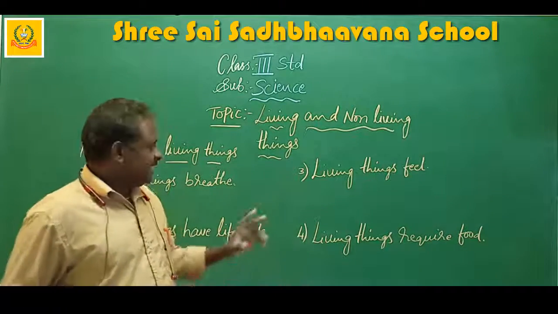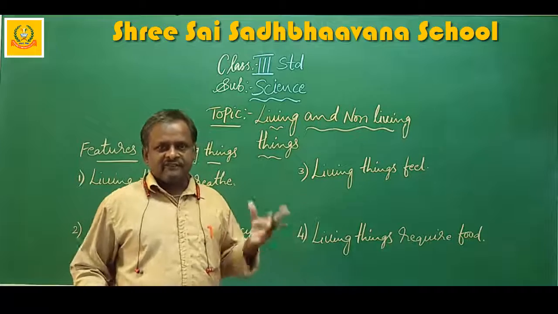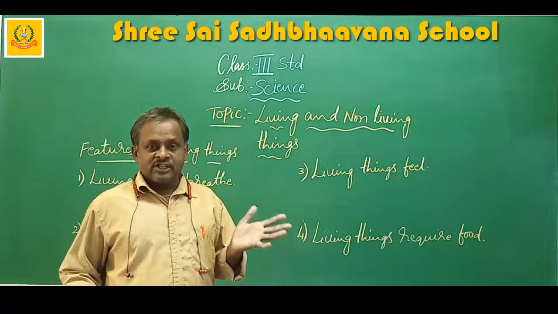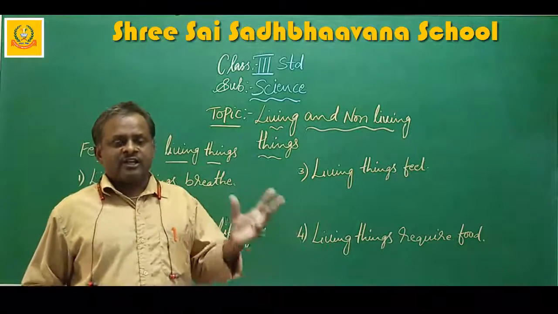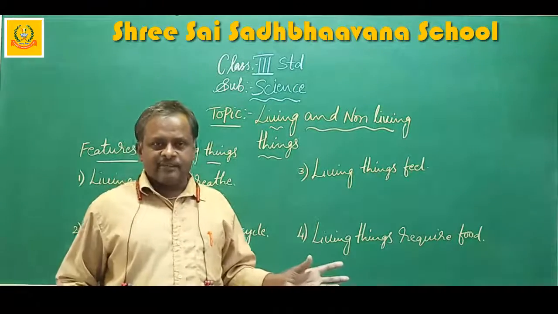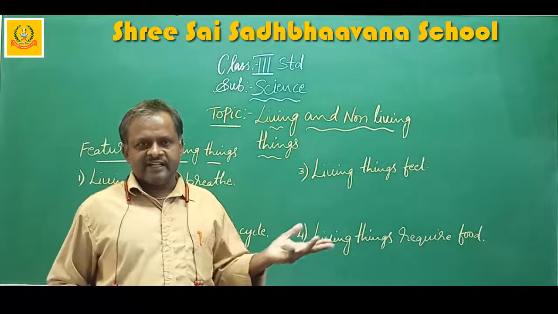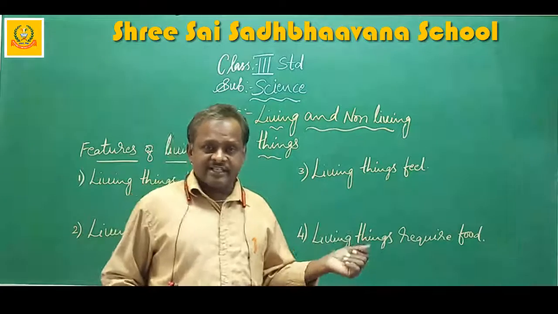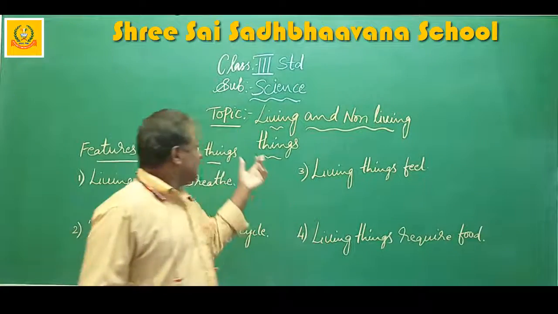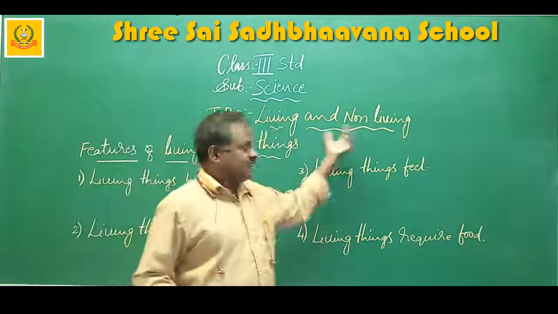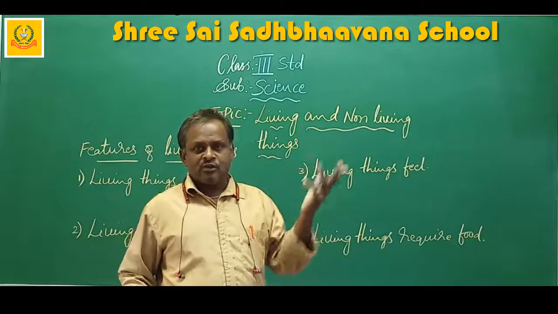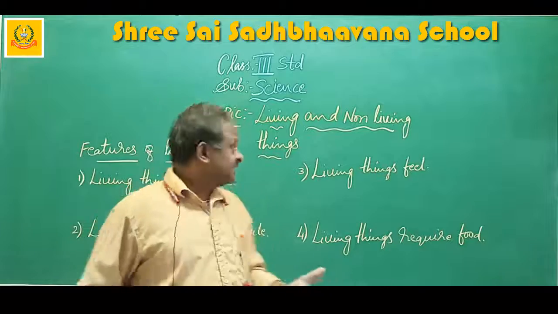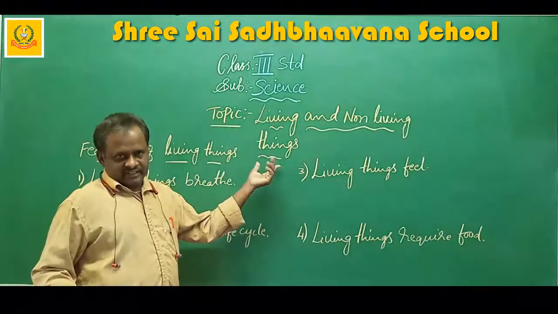Once again I will repeat, living things are the things which have life. Non-living things are the things which don't have life. For example, cat, dog, plants, all animals, insects, and birds are examples of living things, and chair, bench, house, bus, mobile, and computer are examples of non-living things.